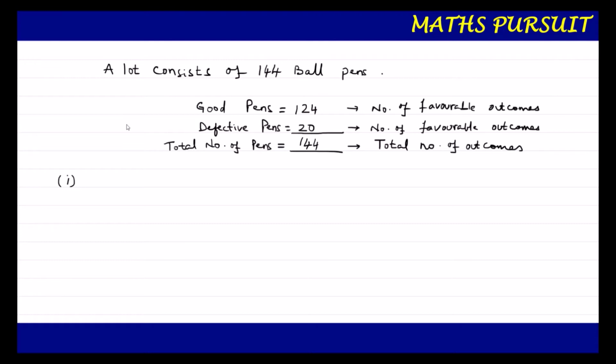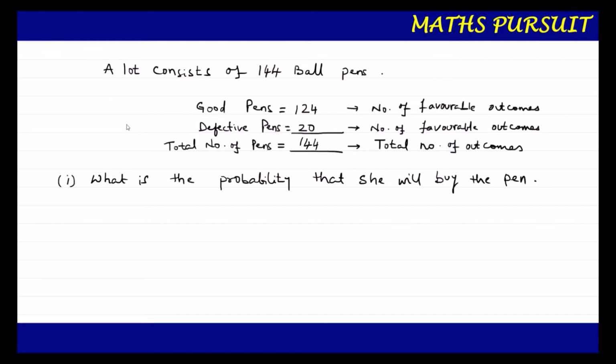So the first part of the question is, what is the probability that she will buy the pen? Now we know that the question clearly mentioned that if the pen is defective, she is not going to buy the pen. That means Nuri is going to buy the pen if the pen is a good one.